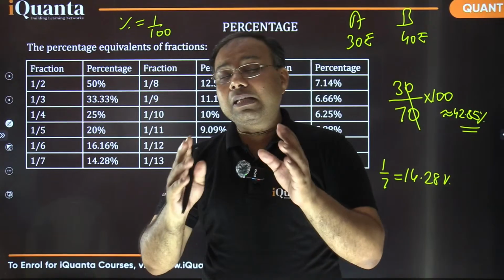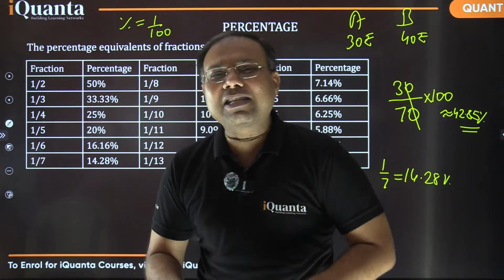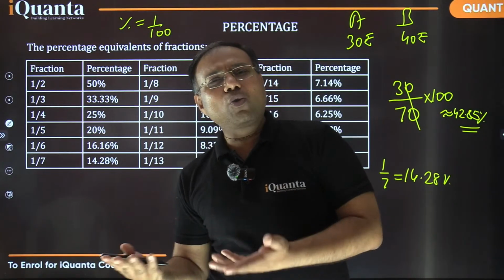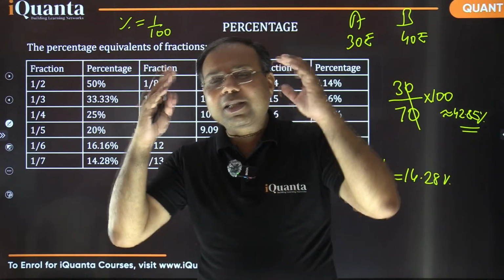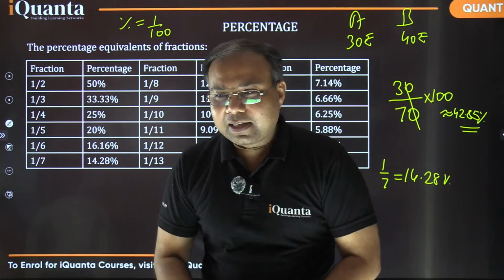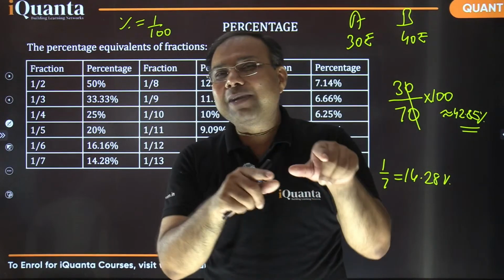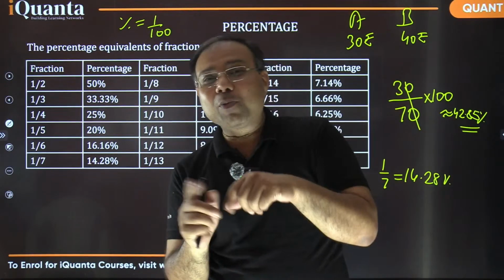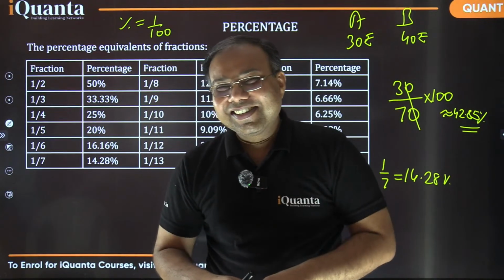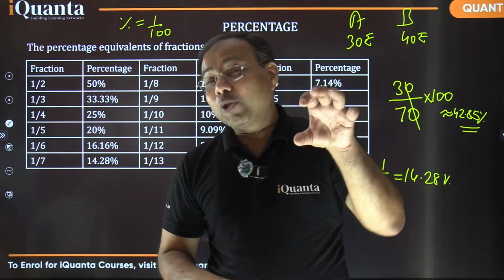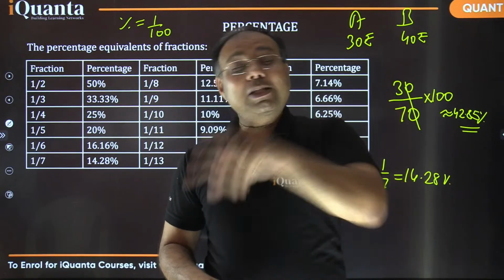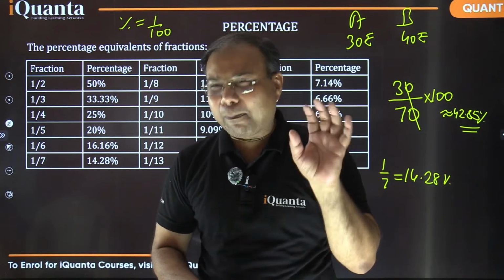if you can get an answer faster than using a calculator, why won't we go that way? Human intelligence is much more than anything. We have much more intelligence than machines. Humans have made machines, machines have not made humans. So machines we must use, but don't be used by machines. Don't be dependent on machines.